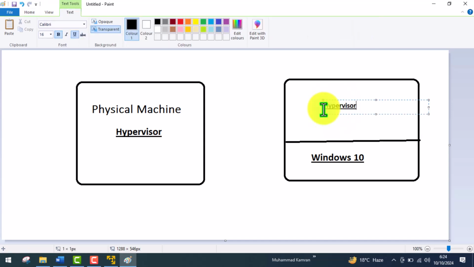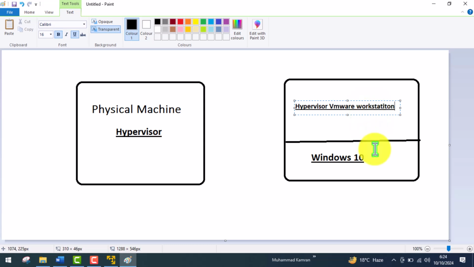The hypervisor name will be, we can say, VMware Workstation. So first I have installed Windows 10 on this physical machine, and then I have installed the hypervisor. We can call it VMware Workstation.